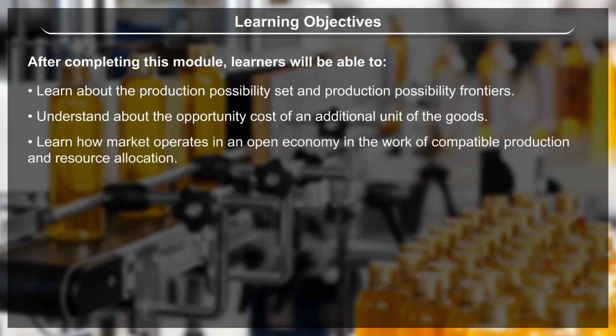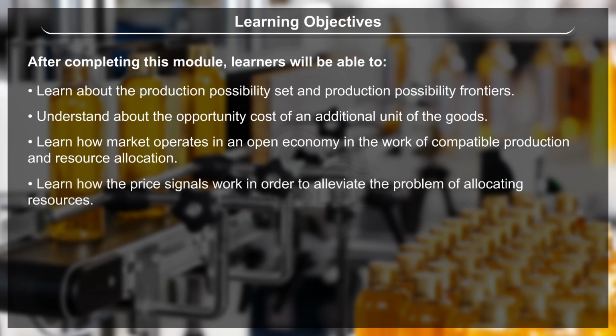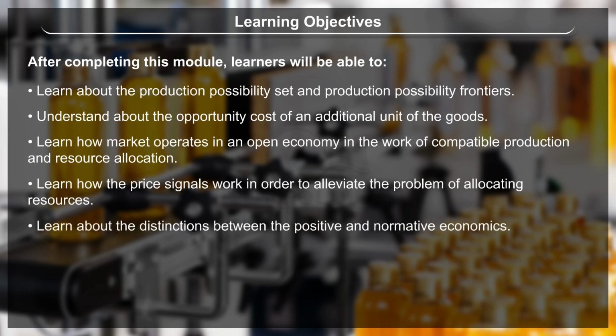Learn how the market operates in an open economy in terms of compatible production and resource allocation. Learn how price signals work to alleviate the problem of allocating resources. Learn about the distinctions between positive and normative economics. Understand the basics of macroeconomics and microeconomics.